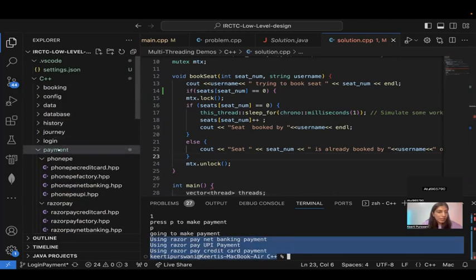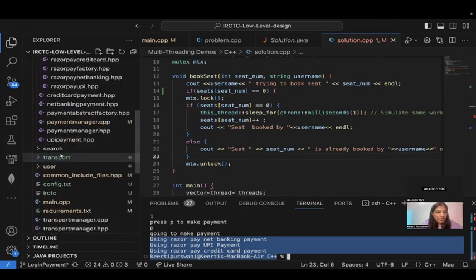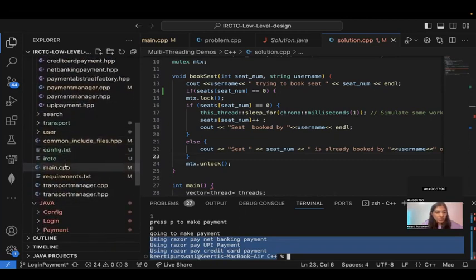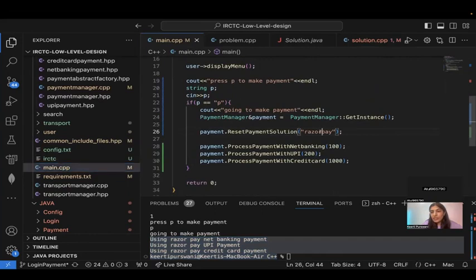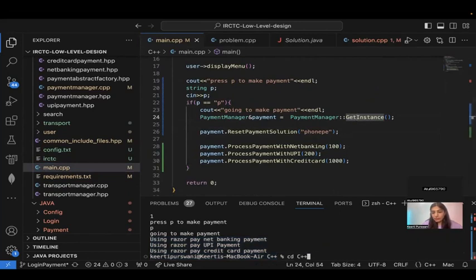If you see my main class, here's my main. Here I've set Razorpay. If I just change this to PhonePe, give me 1 second.